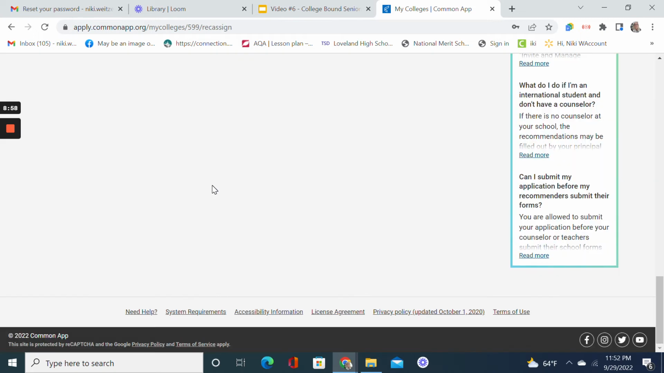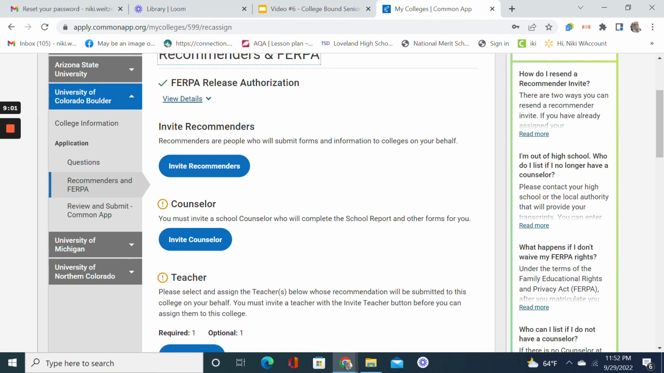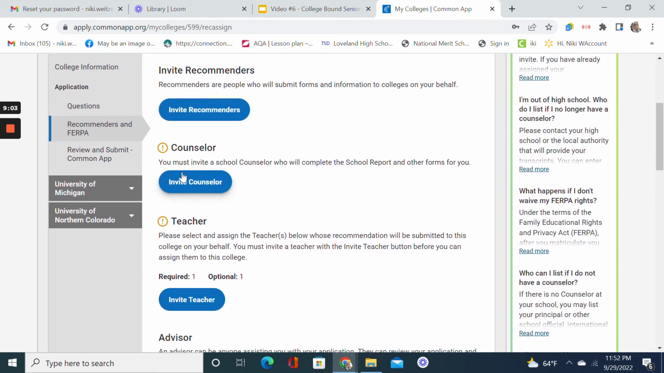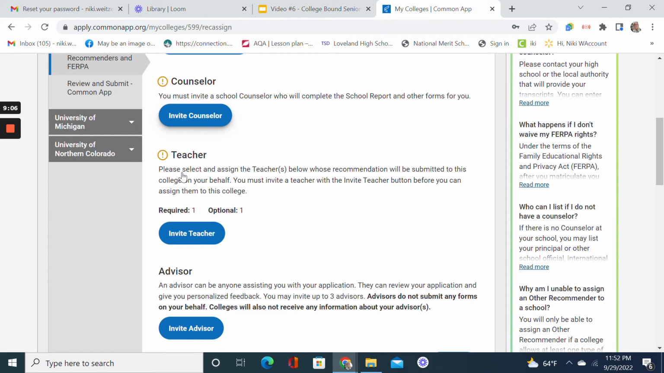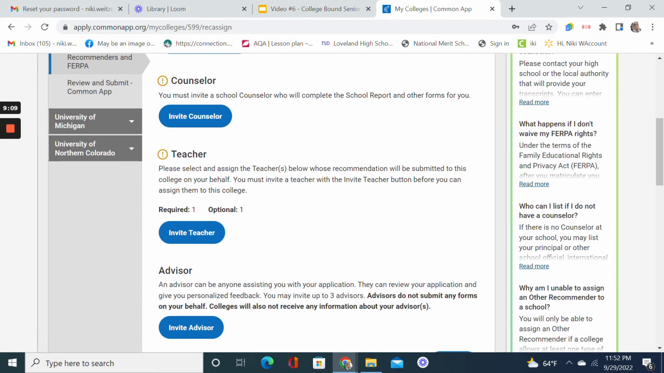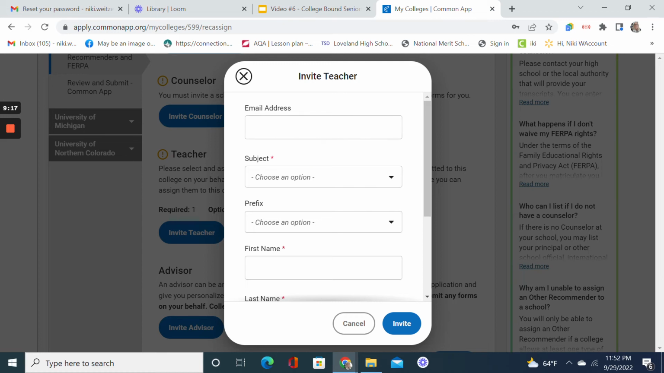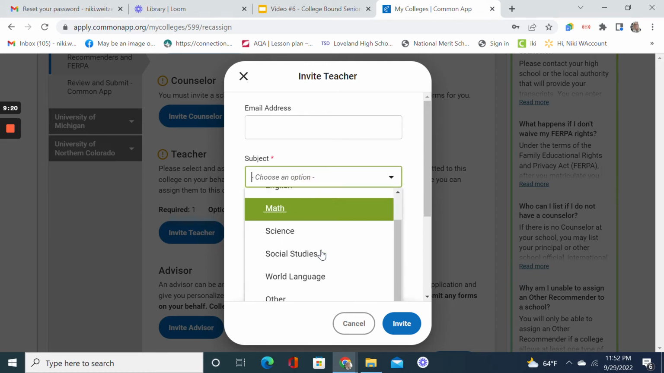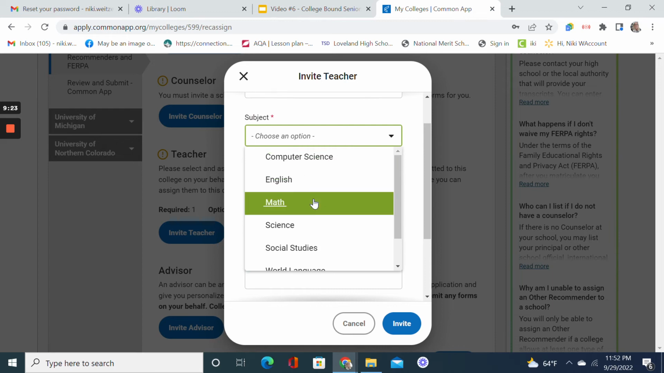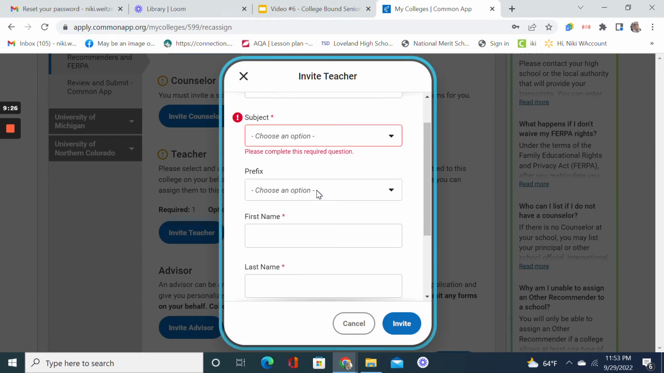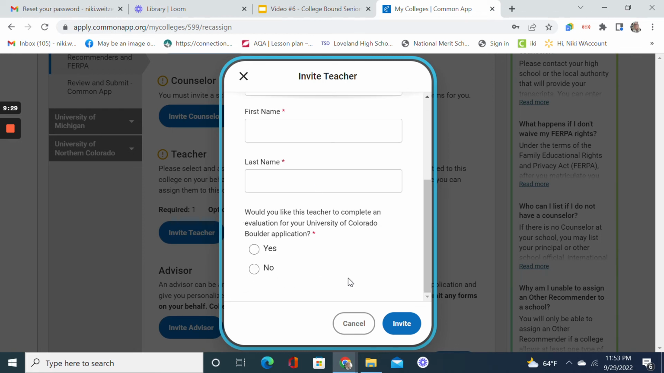Now, CU Boulder, under the recommenders of FERPA, so you'll be able to see that your FERPA is already done. Again, you're going to invite your counselor, but CU Boulder requires a teacher letter, and then you may submit an additional teacher letter if you would like to. So here you would go in, you're going to put in their email address, which subject they teach, and then you will put in their name and tell whether or not you want this teacher to complete an evaluation, and then invite.